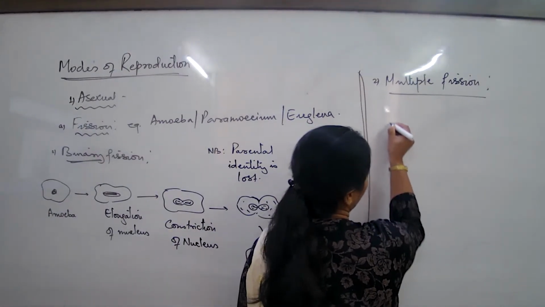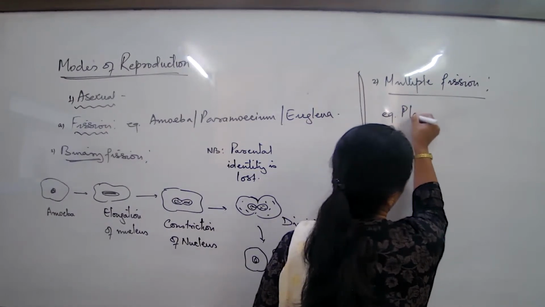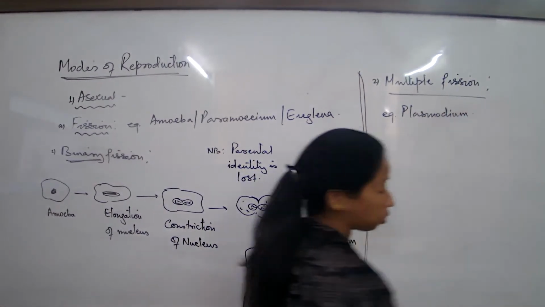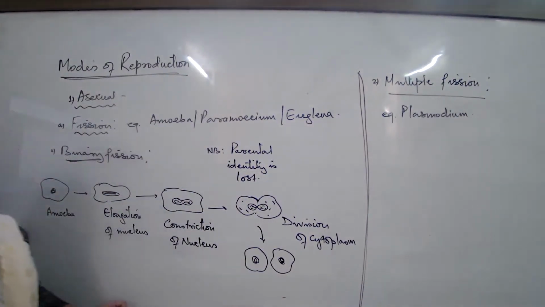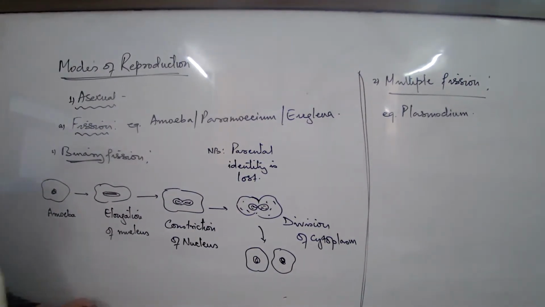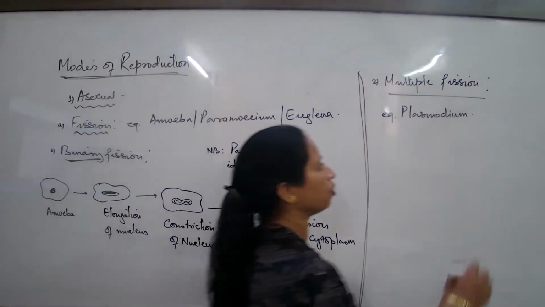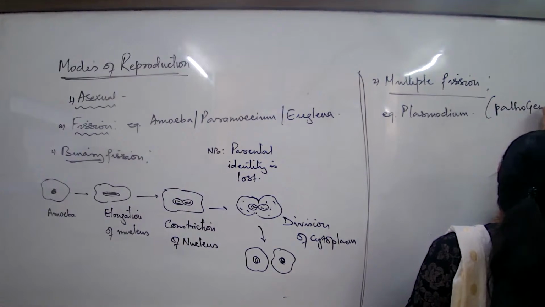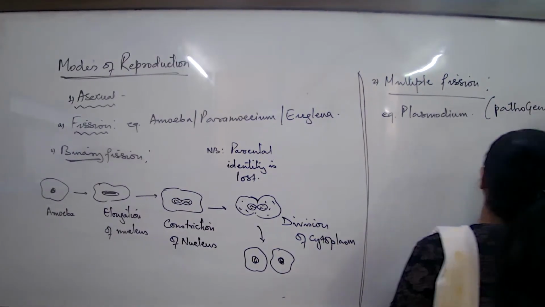Now, multiple fission is basically for organisms that are also single-celled, but these single-celled organisms are pathogenic organisms. Now, what is the meaning? Parasite or pathogenic bolte hain. What is the meaning of pathogenic? They are capable of causing diseases or harm to an organism's body.